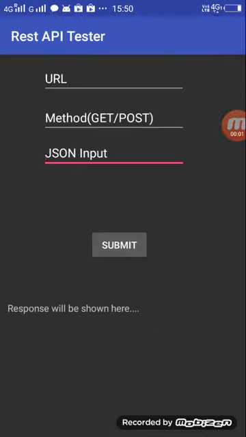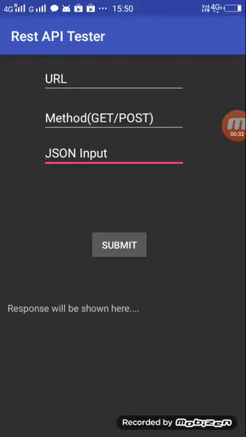Hello everyone. So this is a REST API tester. REST API tester is basically for REST API designers and also for testers who want to just verify whether their JSON response from the endpoint URL is getting successfully fetched or not. So that thing they can test over here through this app.